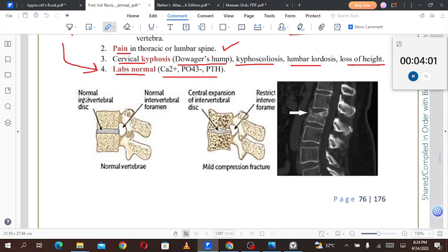So here you can see the normal intervertebral disc is present over there. The intervertebral disc looks like this, and normal intervertebral foramina are like this. When there is osteoporosis, there will be compression fractures. What do we mean by that? There is central expansion of the intervertebral disc, because the peripheries are being compressed. On top of that, it restricts the intervertebral foramina. So the intervertebral foramen will be restricted, and you can see the extent of the intervertebral foramen is shortened in this picture.